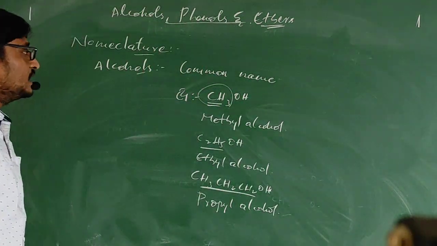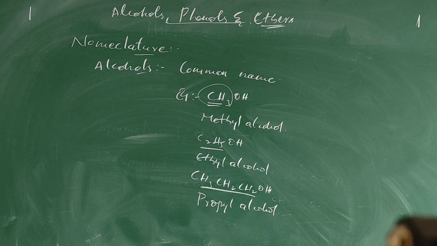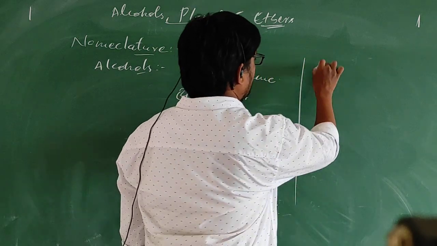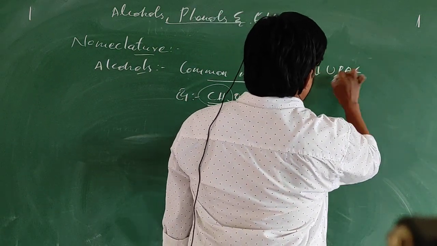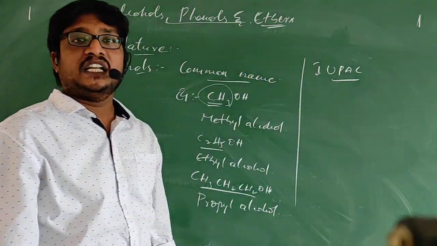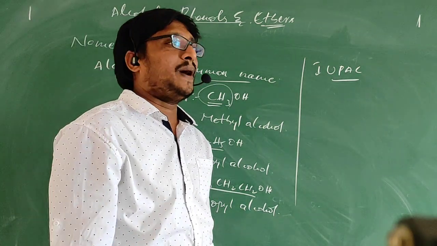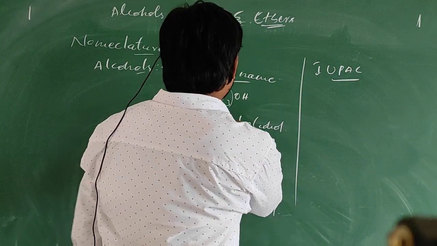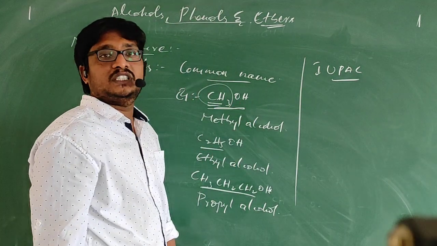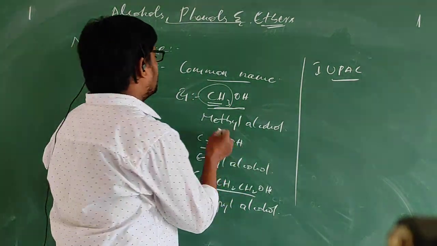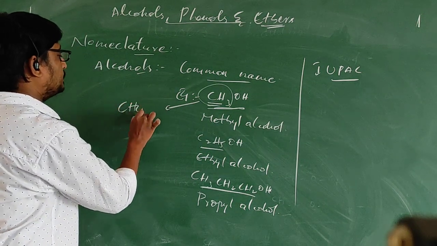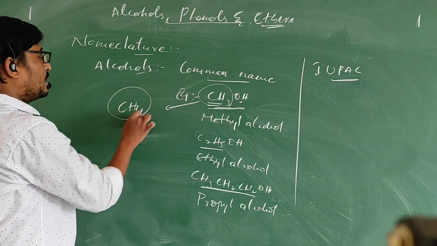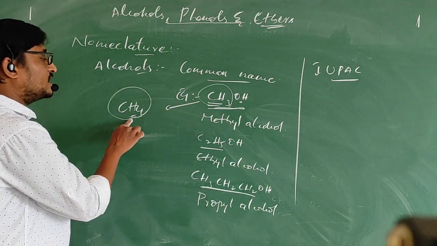Now let us see how to give the IUPAC name to alcohols. IUPAC names are derived from the parent name of the hydrocarbon. For example, consider CH3OH. It is from the compound CH4, where one of the hydrogens got substituted by OH. This is the parent hydrocarbon. What is the name of this?